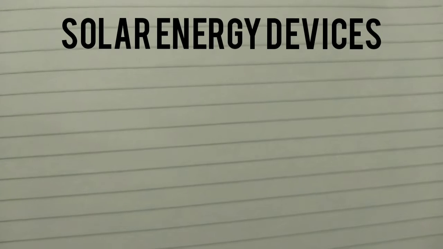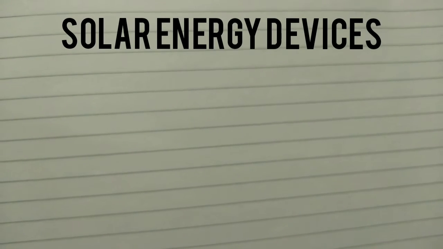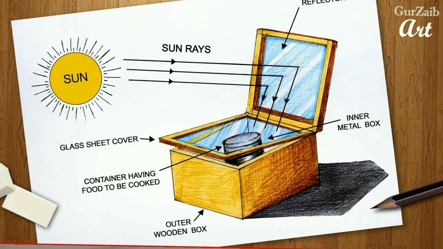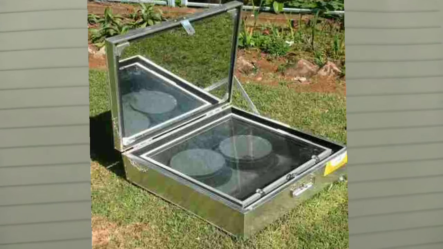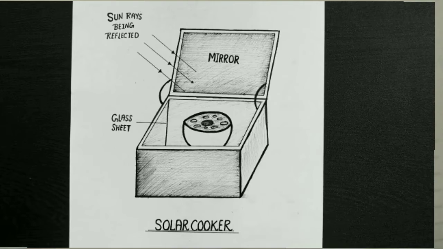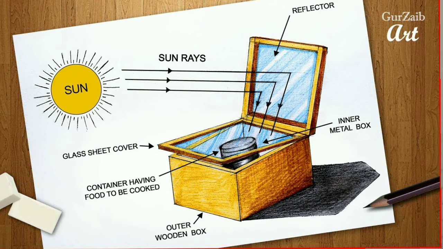Now let us see some of the solar energy devices: solar cooker, solar water heater and solar cells. Solar cooker and solar water heater operate only based on solar energy, that is, the heat energy from the sun. We already know that a black surface absorbs more energy than other surfaces. Therefore the solar cooker uses this property by coating its inside with black color, and it uses reflecting surfaces like mirrors to focus the sun's rays.